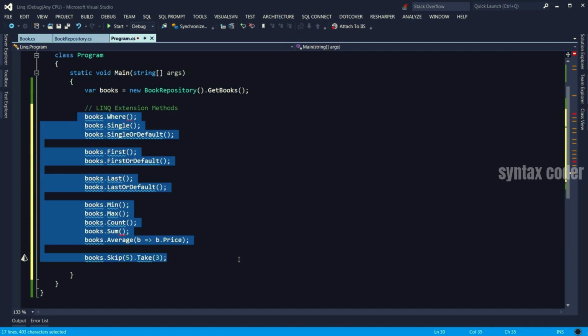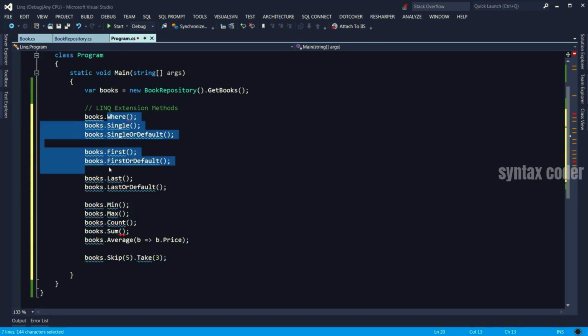And what LINQ does for you, or what Entity Framework does more precisely, is it takes these LINQ extension methods, and when you call them, it translates them to SQL queries. So you never have to go and create a stored procedure. Again, this is a very comprehensive topic and is beyond the scope of this video. Hopefully, I will release my Entity Framework course soon, and there I will explain all of these amazing things that you can do with LINQ.